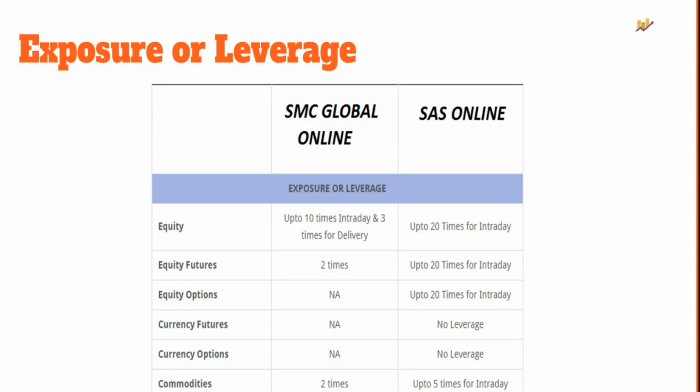Then there is exposure or leverage. Now for people who don't understand the concept, basically it's kind of a short-term loan that is provided by your stockbroker at a specific rate of interest. For example, SMC Global Online offers you 10 times for intraday and 3 times for delivery. Similarly, SAS Online has an exposure range of up to 20 times. Now, let's say you have a trading account balance of 10,000 rupees. With SMC Global Online, you can buy a trade value of up to 1 lakh in intraday, and with SAS Online, that value can go up to 2 lakh rupees.